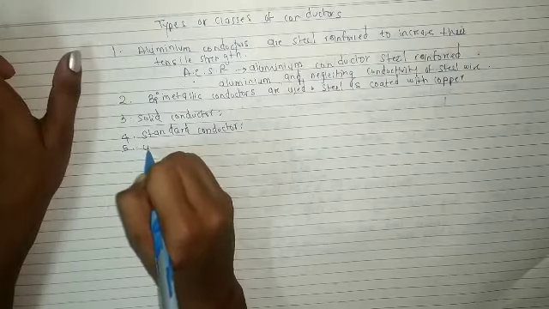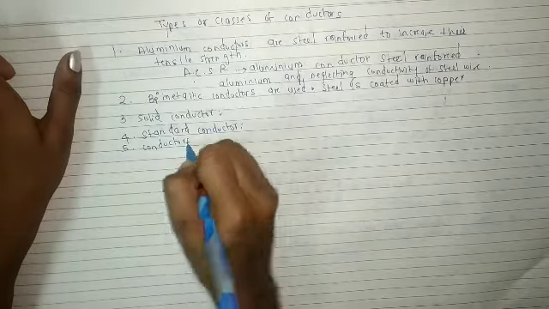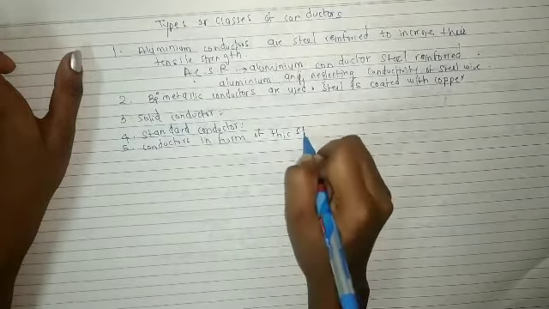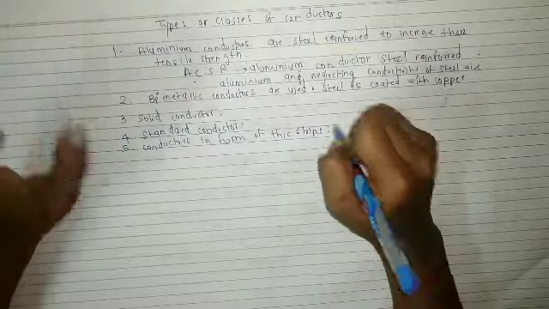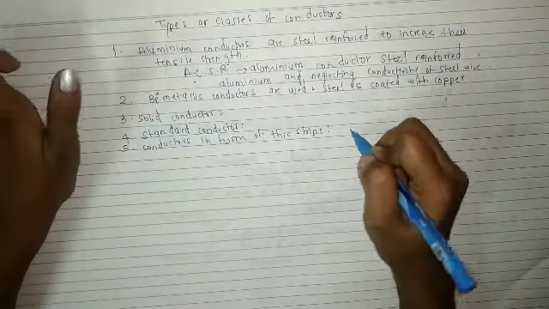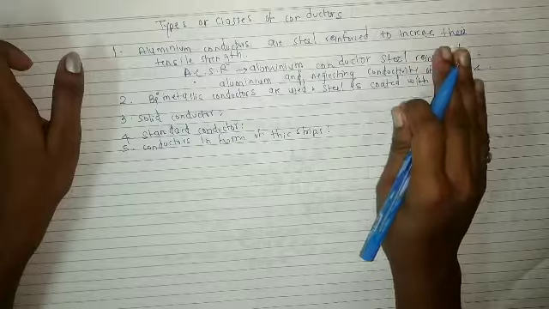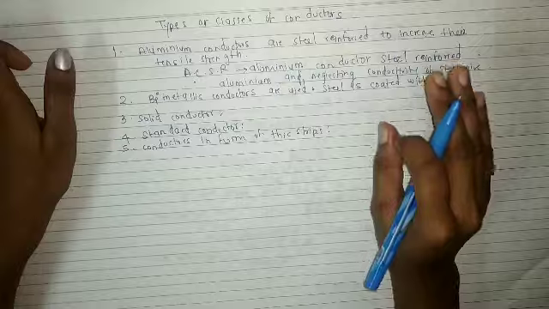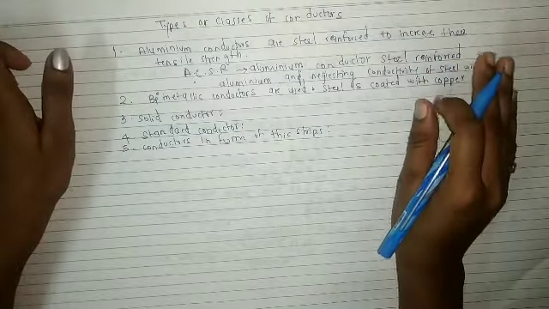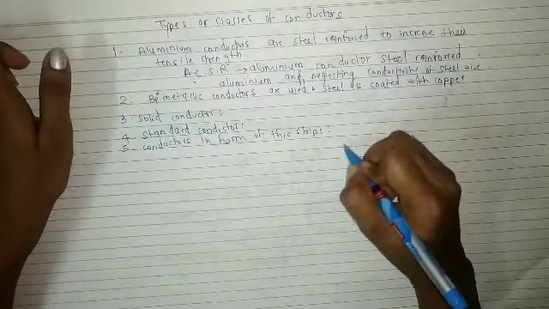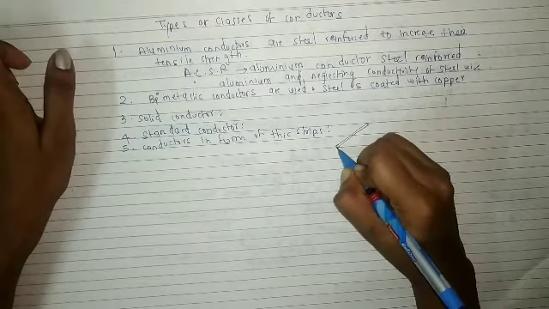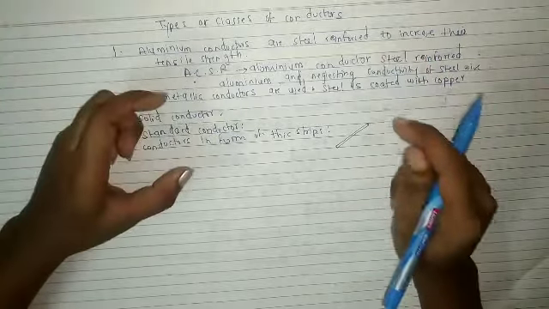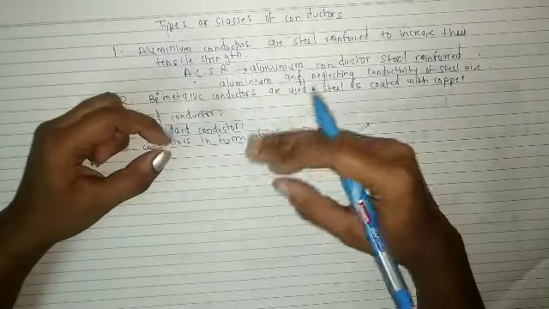Fifth one is conductors in form of thick strip. Generally, conductors are of round shape, as we all know. They may be bare conductors used for transmission. What does it mean by bare conductors? So this is our conductor, or it may be our wire. You can see in our wire the conductor has its insulation. So the wire has insulation.